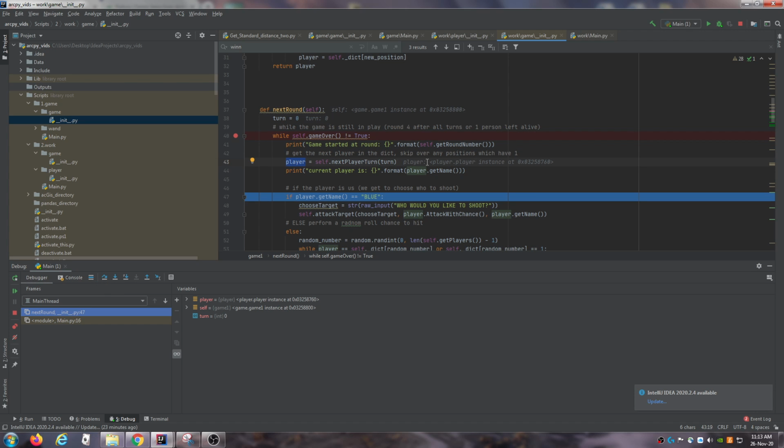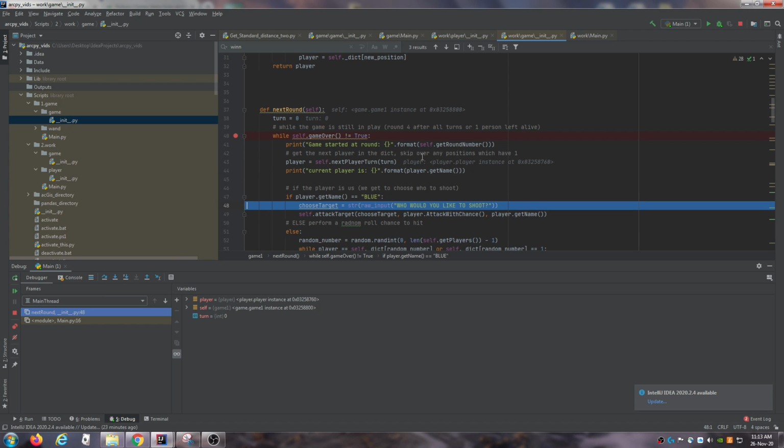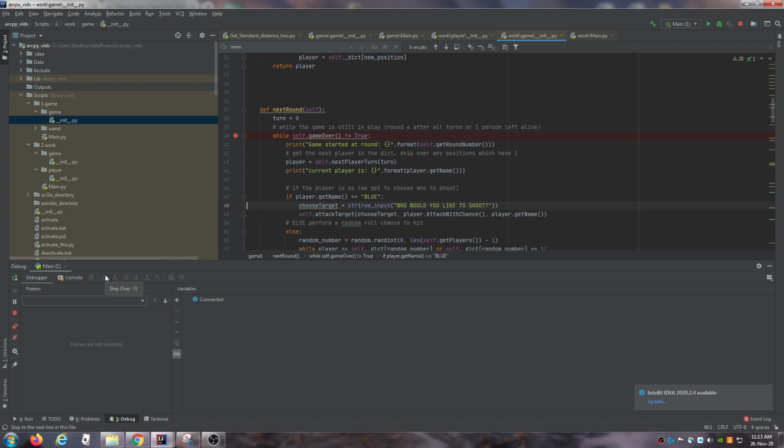For example, player is equal to this instance at something. And if you want to give this something more meaningful, I think you have to do like a toString, whatever it's called in Python. Can't remember exactly what it's called. And then you can print out something specific rather than player at instance, for example. But yeah, that's how you do all that. You just keep stepping through and you can keep finding out what's happening.